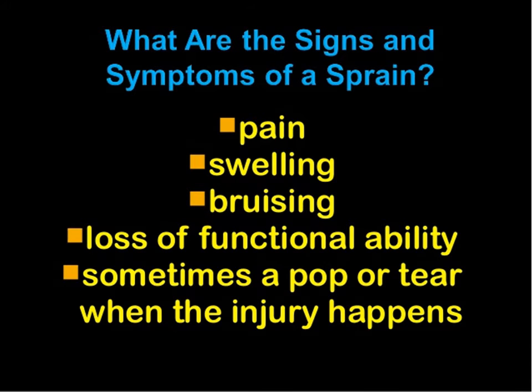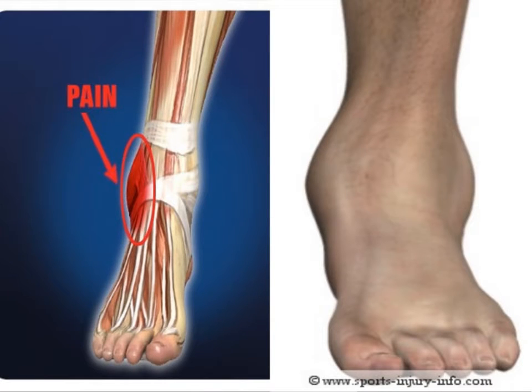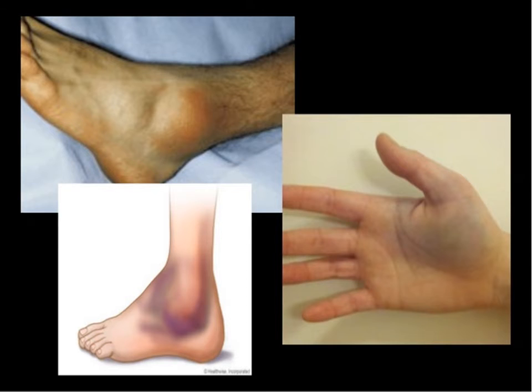Now, what are the signs and symptoms of a sprain? It includes pain, swelling, bruising, loss of functional ability, then sometimes a pop or tear when the injury happens. Okay, like this way, swelling and pain occur at that site. Okay, you can see in a figure.